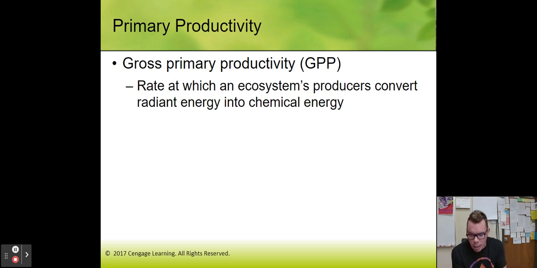So what it is, number 12. It's the rate at which ecosystems' producers convert radiant energy, radiant meaning the sun, into chemical energy or glucose. Okay, that's the gross. All of it, that's the gross.